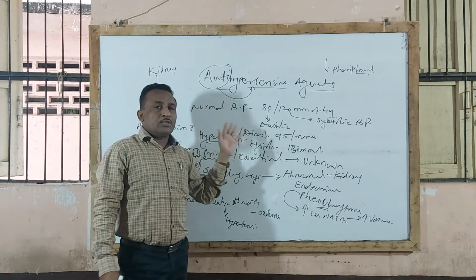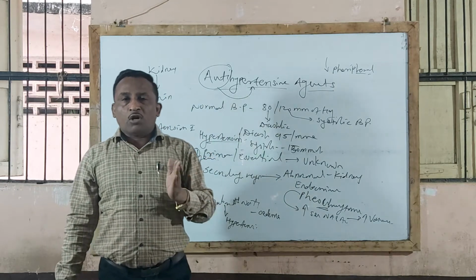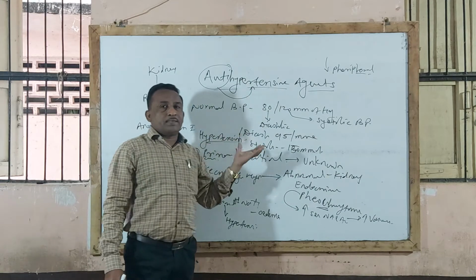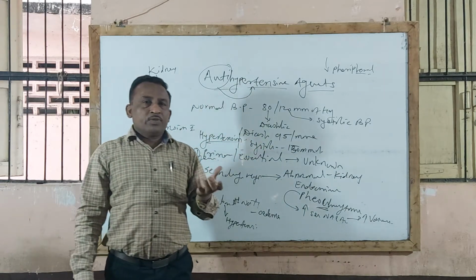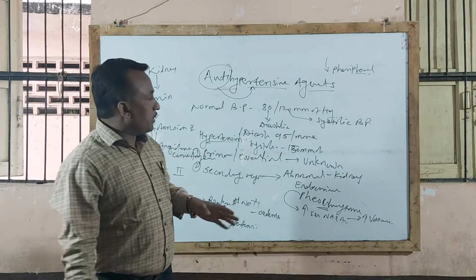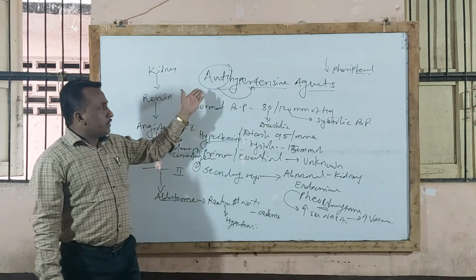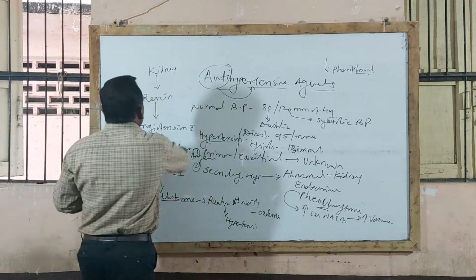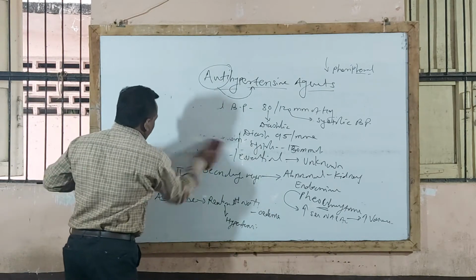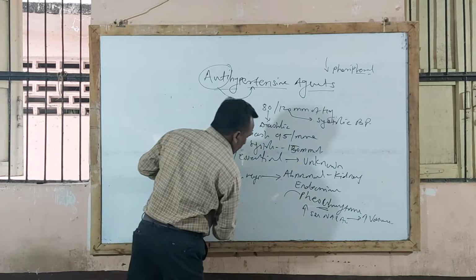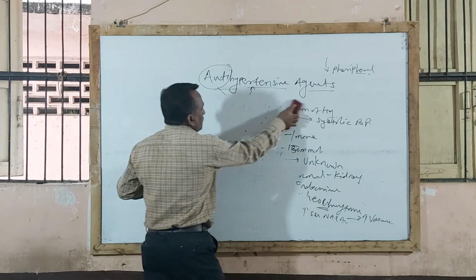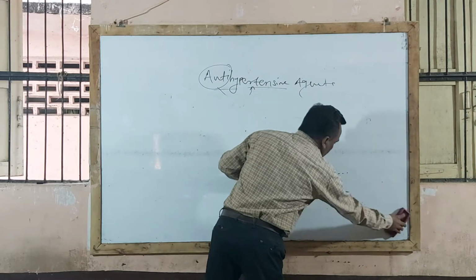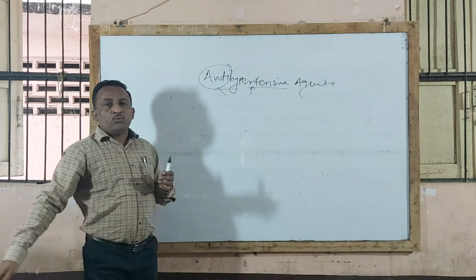If hypertensive patients are not treated, there may be a shorter life expectancy. If a patient has permanent hypertension and treatment is not given, there may be chances of shorter life expectancy, and therefore these antihypertensive drugs are used. Antihypertensives are those drugs used in the treatment of hypertension, or those drugs that reduce abnormally elevated blood pressure to normal.